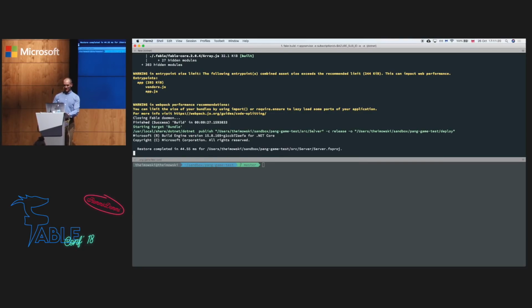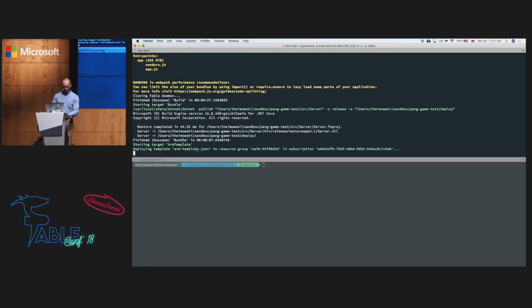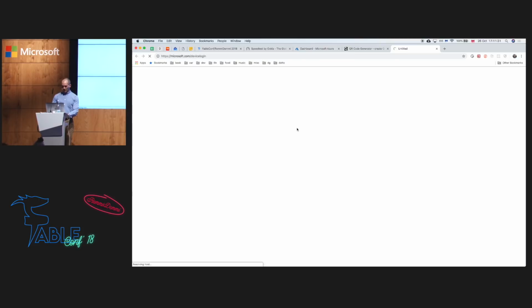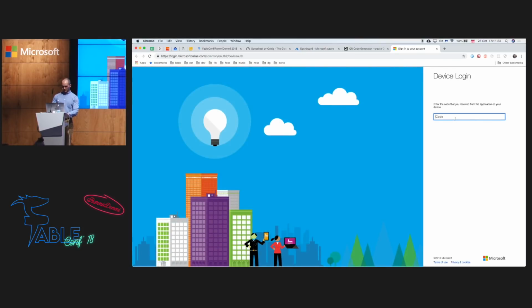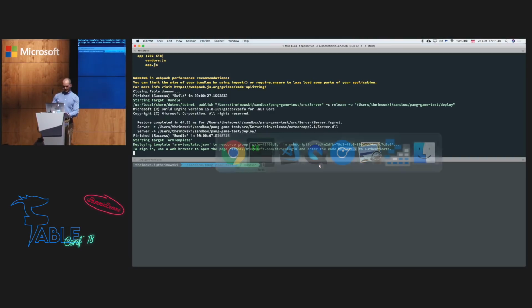Okay, so the deploy to Azure is an interactive process, so I need to grab this code over here, click the URL, and paste it over here. Yes, continue, sign in to my account. All right, so in a couple of seconds, hopefully, or a longer while, it should be already done.